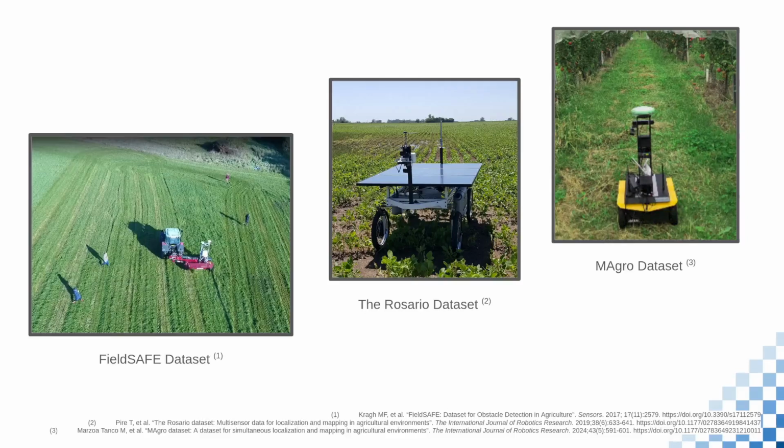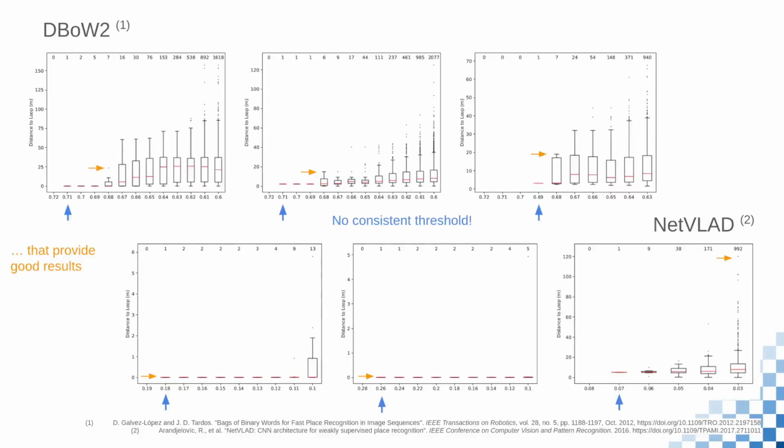These methods usually employ either learned global descriptors or create global descriptors from a set of local descriptors. We show how typical methods that have been shown to perform very well in urban or semi-structured environments cannot be consistently used in agricultural environments, as no single similarity threshold can be found to satisfy a good loop detection even when dealing with different sections of the same agricultural field.